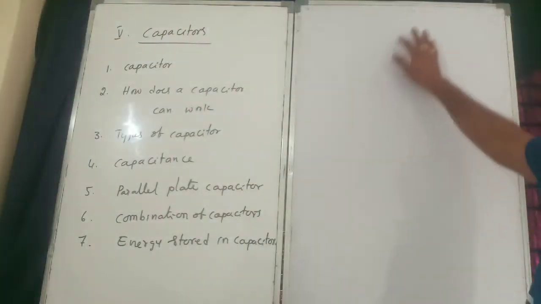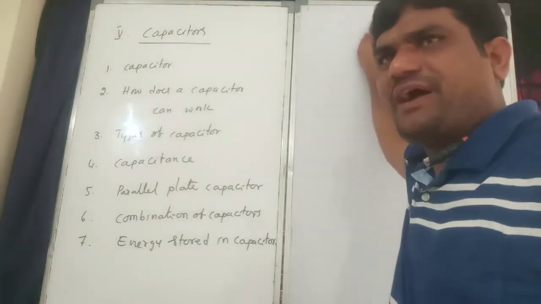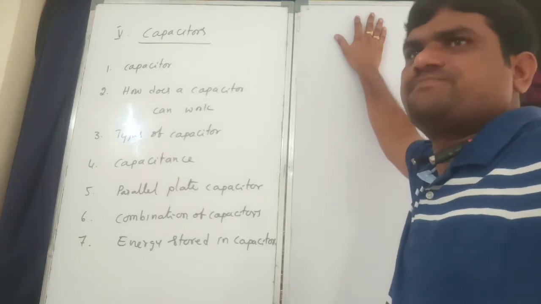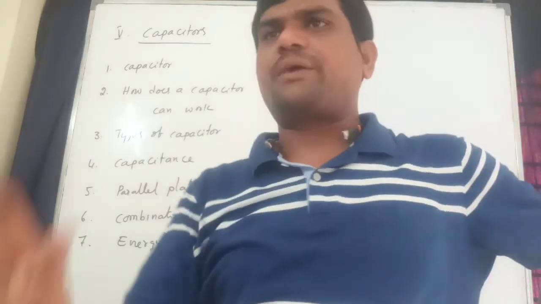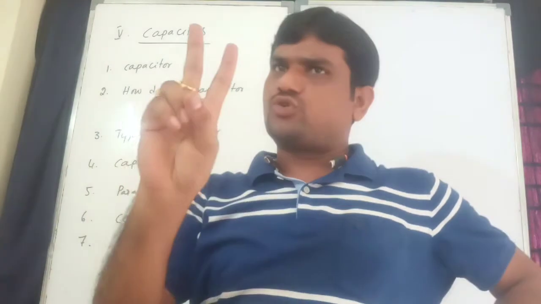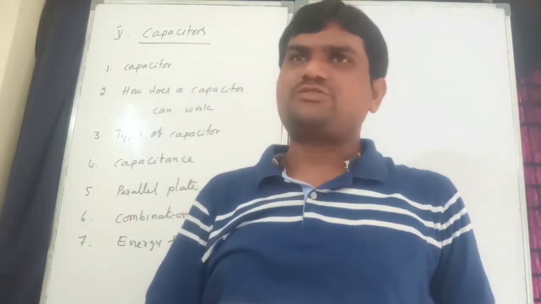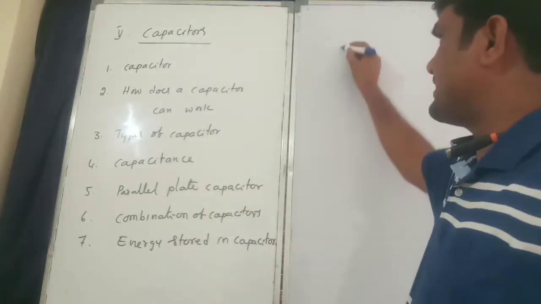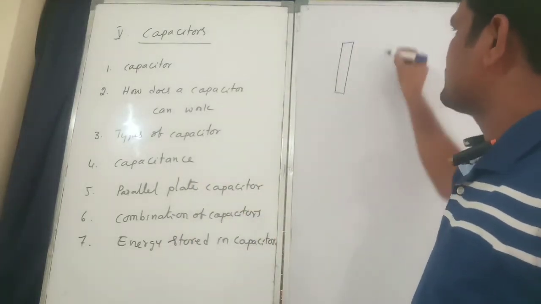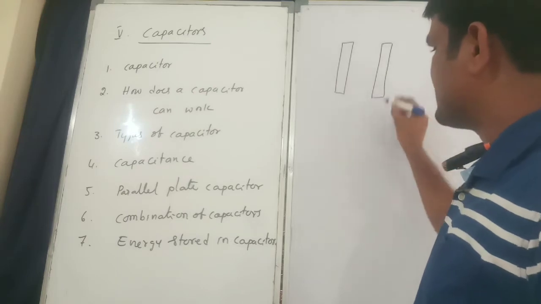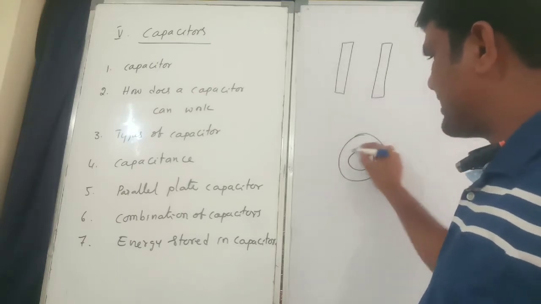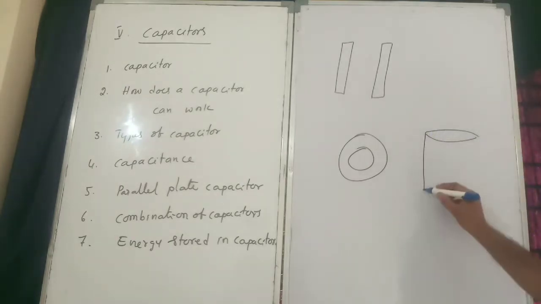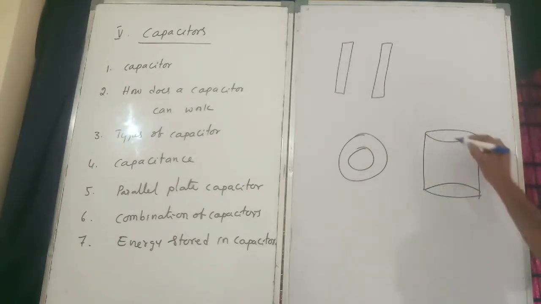Right, ma'am? So a capacitor is nothing but a device which can store a huge amount of charge. And also remember, a capacitor is made up of two conductors. So it can be a parallel plate capacitor, or two spherical conductors, or two cylindrical conductors.